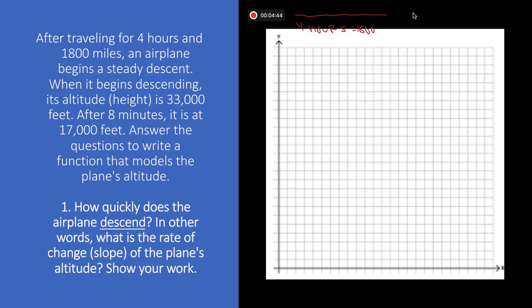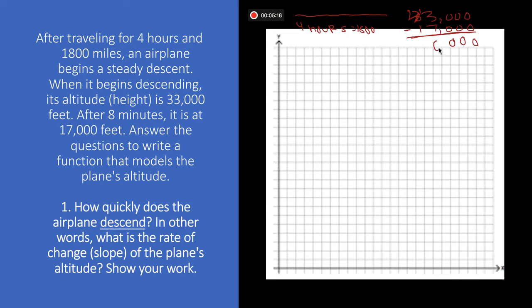So if I start at 33,000 feet, and after 8 minutes I'm at 17,000 feet, I can start by finding the difference of those numbers. 0 minus 0, 0. 0 minus 0, staying the same. I can't subtract 3 minus 7, so I need to take one of these away.